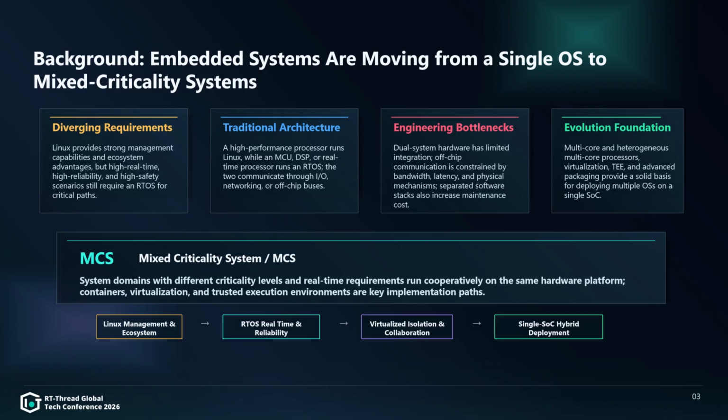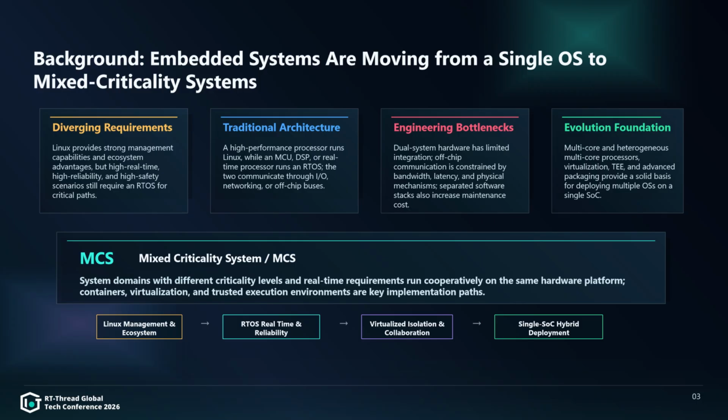The traditional architecture usually uses two hardware systems. One high-performance processor runs Linux and is responsible for rich functions and high-performance computing tasks. Another MCU, DSP, or real-time processor runs an RTOS and is responsible for real-time control or signal processing. The two systems communicate through I/O, network, or off-chip buses. This architecture can work, but the problems are also obvious.